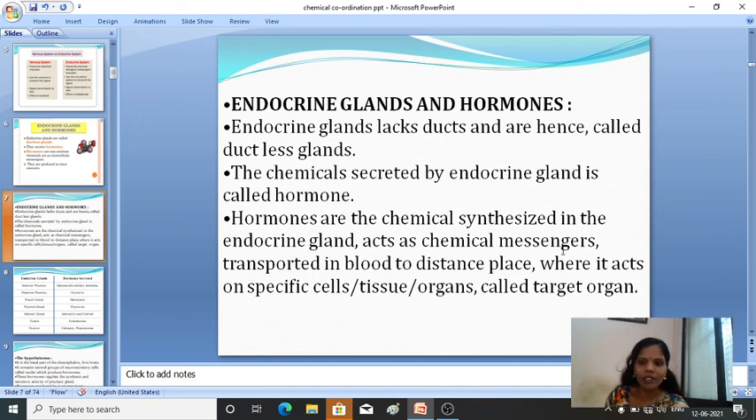Generally it acts as a chemical messenger and it is transported in blood to distant places where it acts in specific cells, tissues, organs and target organs. In our body, these hormones are synthesized by the endocrine glands. They act as chemical messengers, are transported in the blood, and act on particular cells, tissues or organs in our body. The cells, tissues and organs on which they act are commonly called target organs.